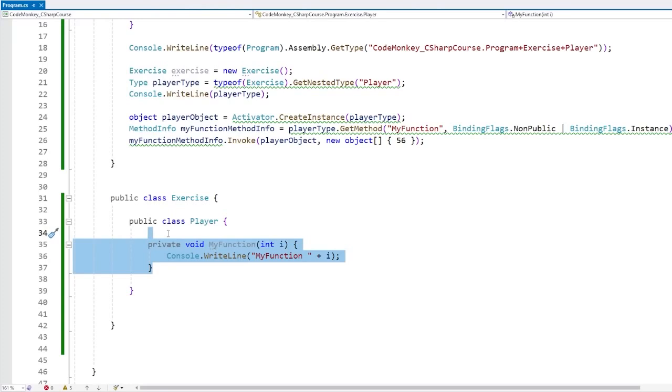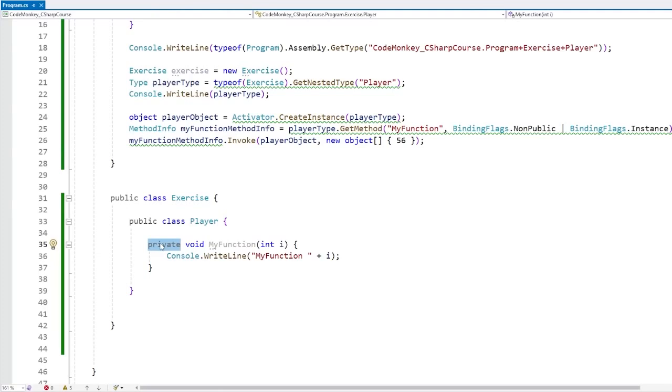Now again, do keep it in mind, this is probably not something you should do in your own code. If you make something private, then you probably want it to actually be private. But for example, if you're making some kind of testing code, if you're doing test-driven development, you probably still want to test your private functions. So then reflection can be a use case for it.